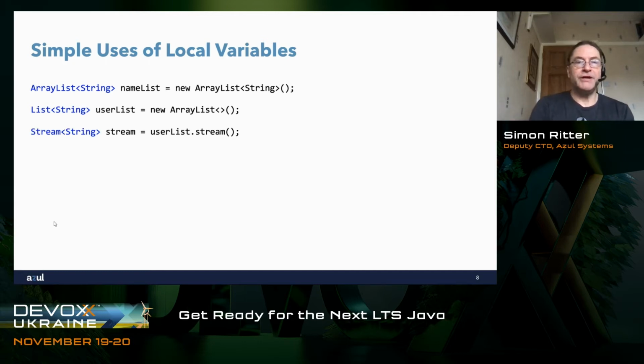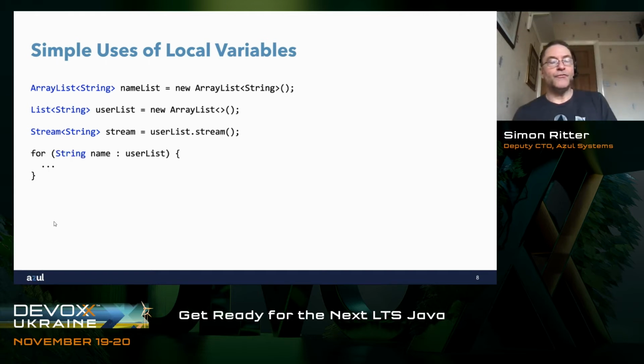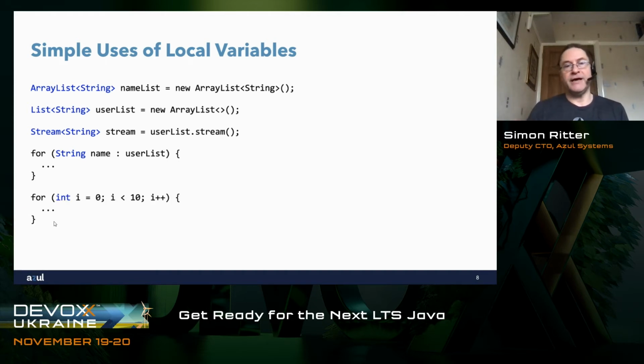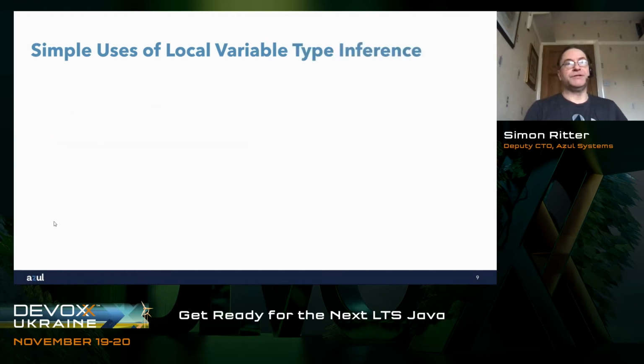Similarly, if we create a stream from our user list, then we have to specify the type stream of string. Now we can use local variables in a loop. So we could say for string name over user list, and we can also use it within a more traditional for loop and say for int i equals 0, i less than 10, i plus plus. Okay, all good. Let's look at this now if we use local variable type inference.